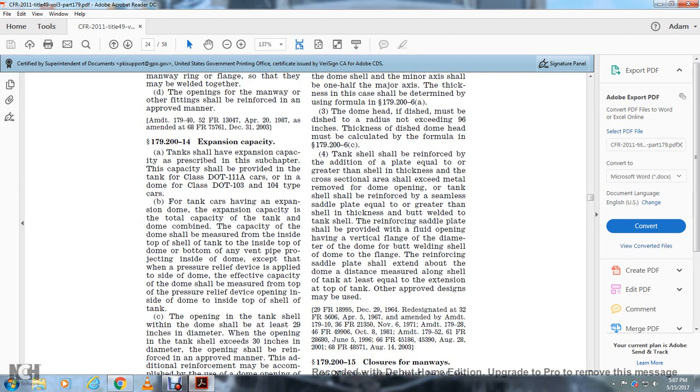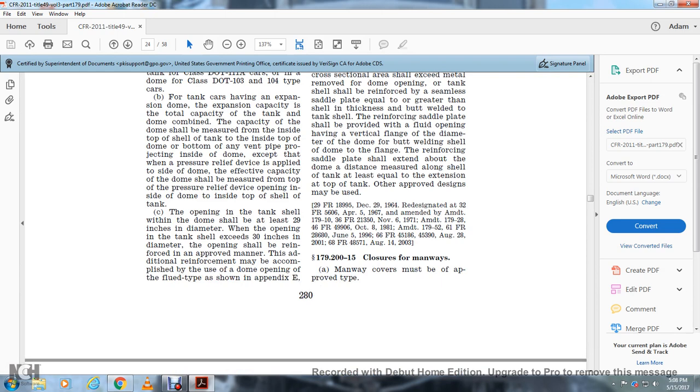The tank shall be reinforced by an additional plate equal to or greater than the shell thickness, with a cross-sectional area exceeding that of the metal removed for the dome opening. The tank shell shall be reinforced by a seamless saddle plate equal to or greater than the shell thickness and butt welded. The reinforcing saddle plate shall be provided with a flue opening having a vertical flange diameter of the dome, butt welded to the dome flange. The reinforcing saddle plate shall extend around the dome a distance, measured along the tank shell, at least equal to the extension of the top tank. Other approved designs may be used.